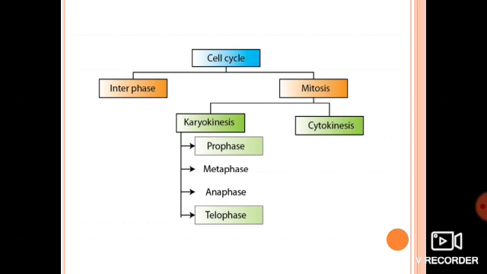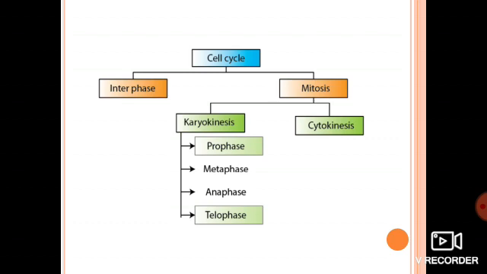Interphase has three stages, G1, S and G2 phase, right? Mitotic phase is again divided into two stages, karyokinesis and cytokinesis. And karyokinesis and cytokinesis together are called mitotic phase, or we can say M phase. Got it? And by karyokinesis and cytokinesis combined, we have the formation of two daughter cells from a single cell, through sequential processes producing daughter cells.